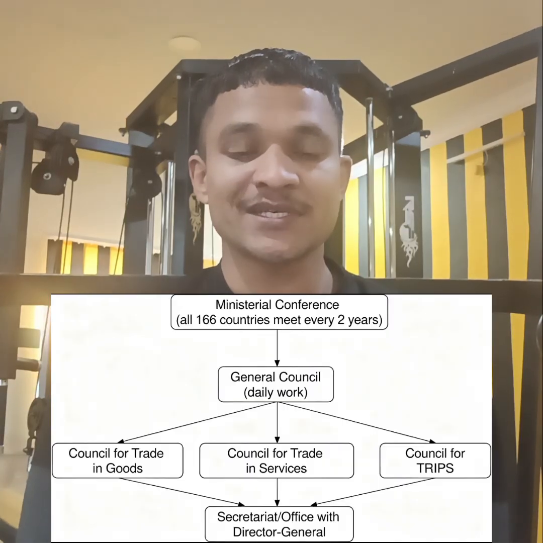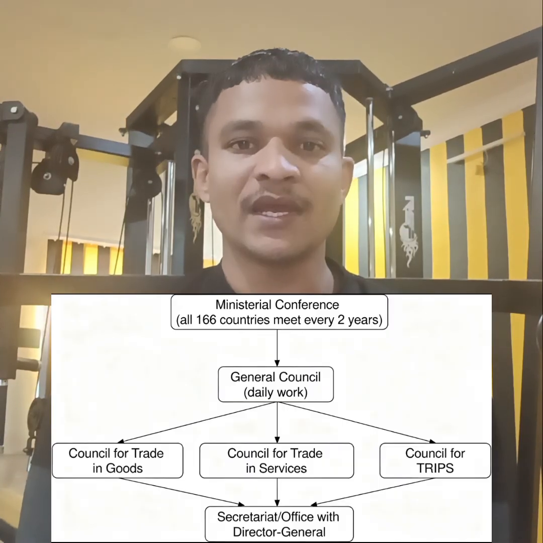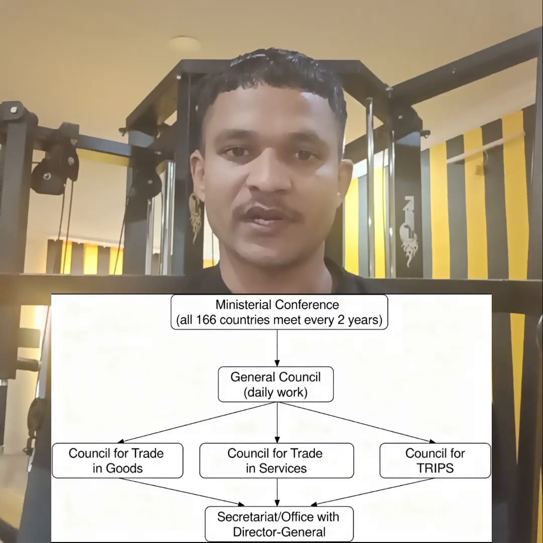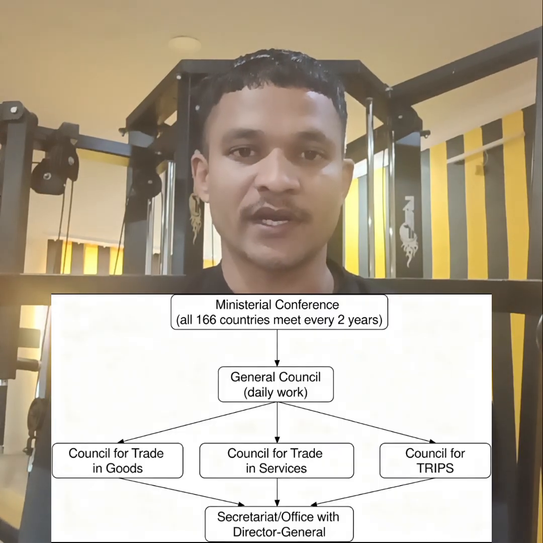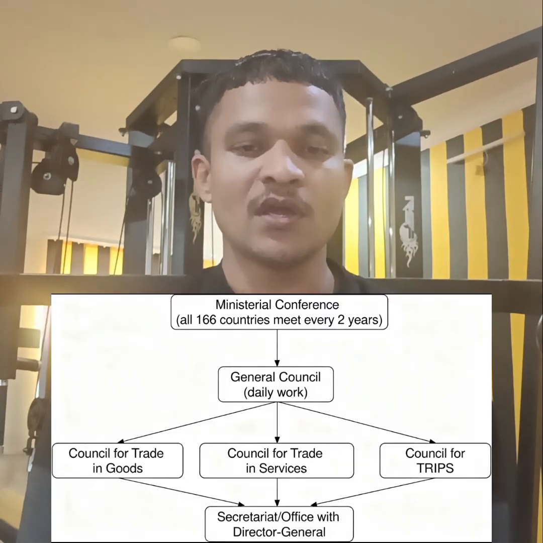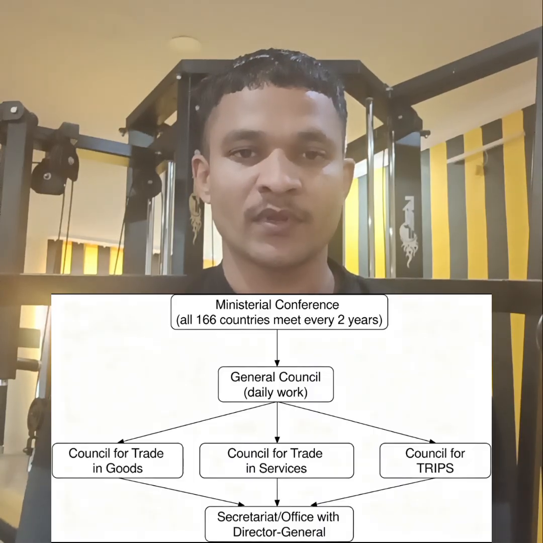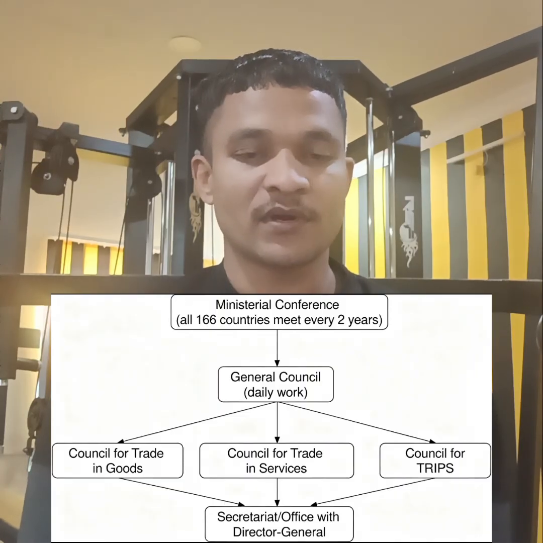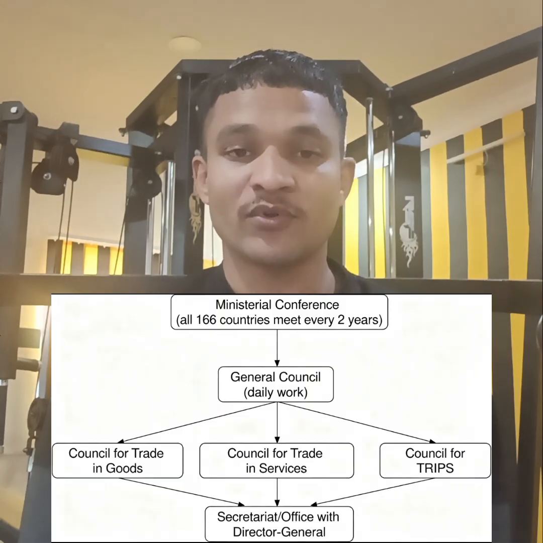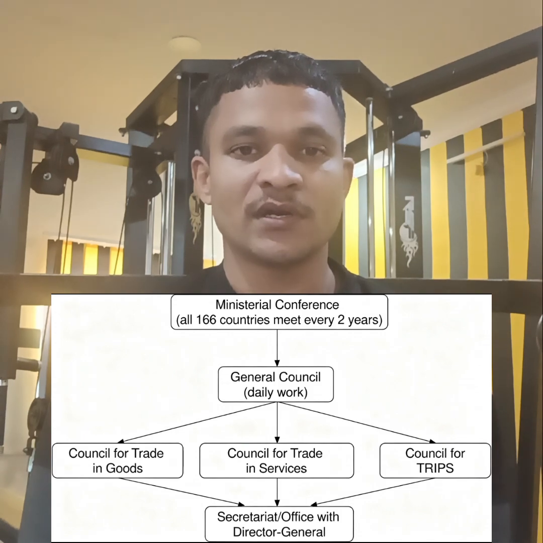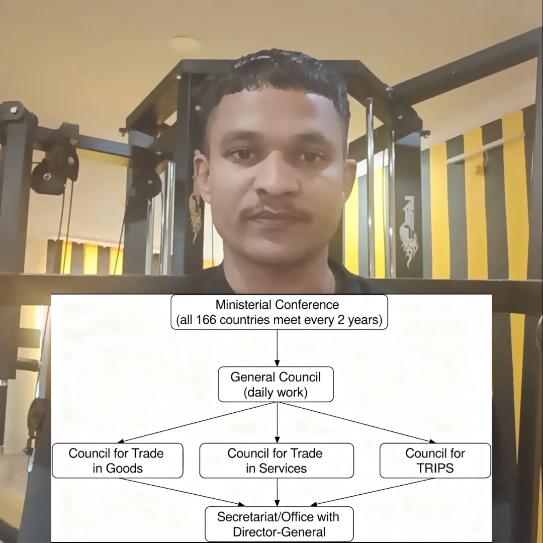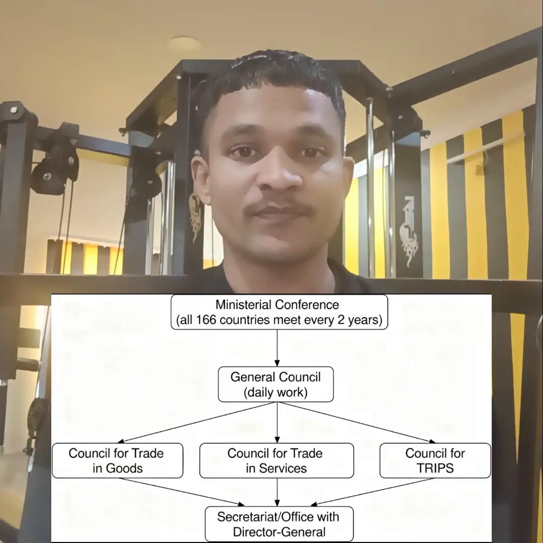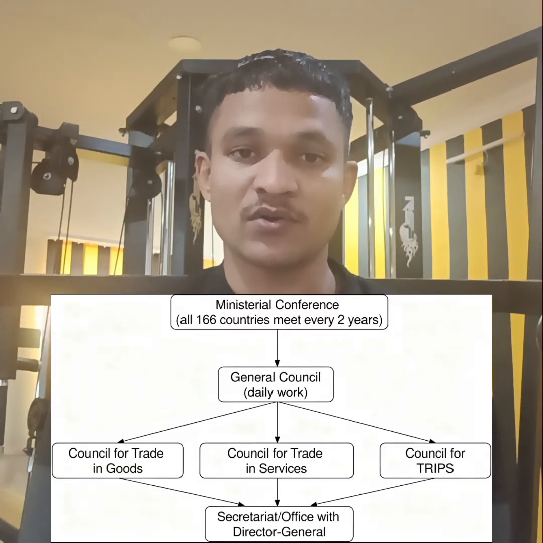The Ministerial Conference is the main head of the World Trade Organization. It takes the decisions on trade. It focuses on all countries' trade. It is the big boss of the World Trade Organization. Under the Ministerial Conference, there is the General Council. The General Council handles the daily routine and solves the problems of the countries. When any country puts an extra tariff on another country, the General Council participates and raises the point. It is the backbone of the trade. The daily routine is solved by the General Council.